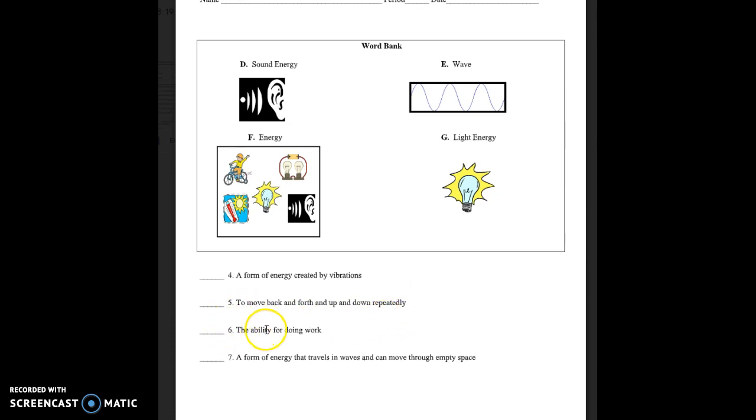Number 6. The ability for doing work. Number 7. A form of energy that travels in waves and can move through empty space.